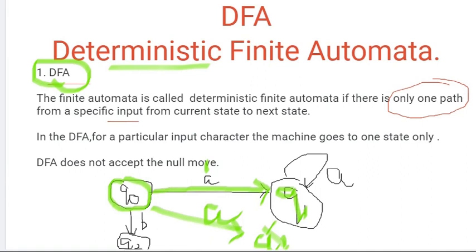Again, one more important thing in DFA is that if there is no input, suppose there is no input A, B, nothing, then imagining that there is an input from Q0 that we call null, with the help of the null movement we cannot move from Q0 to Q1. It is not possible in DFA. That DFA does not accept the null move, we will understand more precisely in the topic non-deterministic finite automata, NFA.